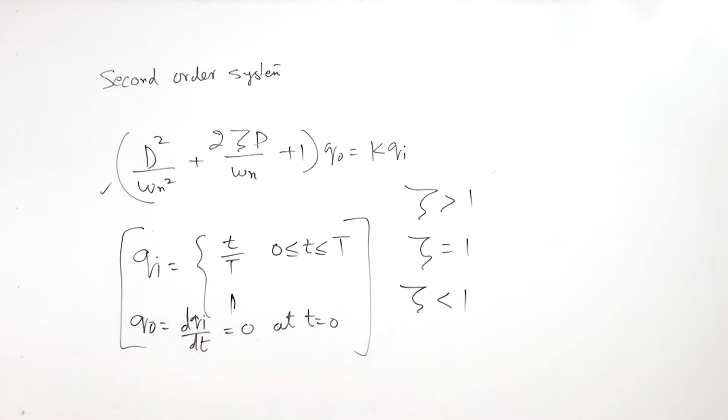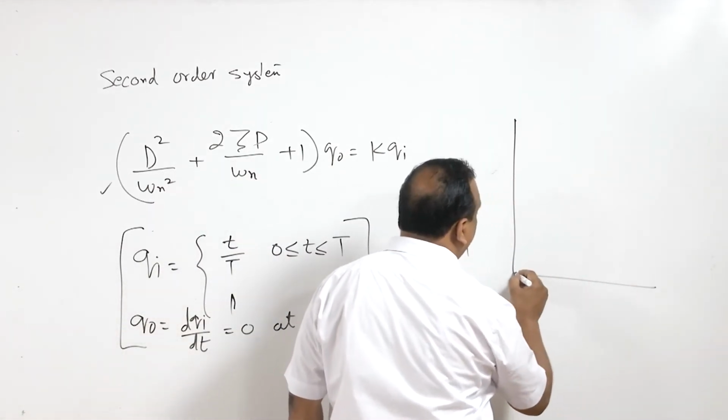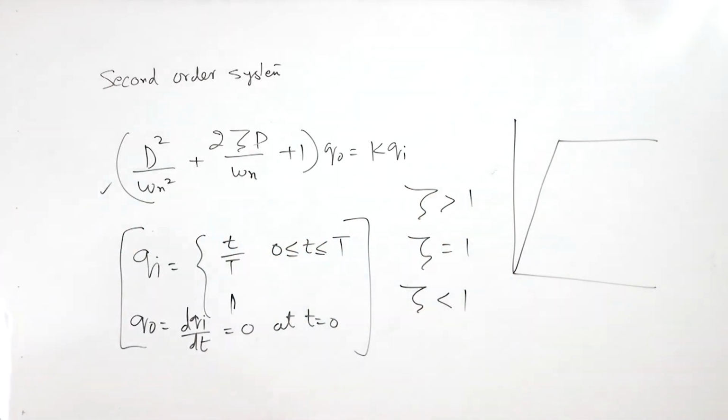And for both the parts, in case of terminated ramp input, there is a variation of input and then the input is constant. So for both the parts we have to find a generalized equation.